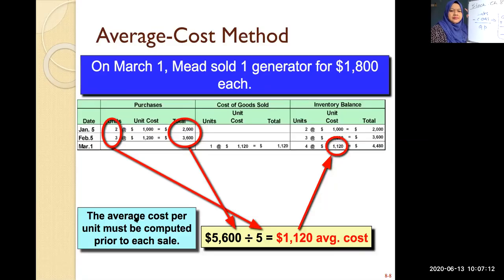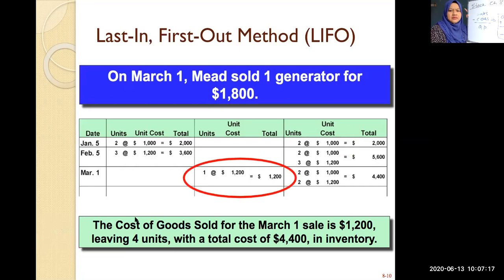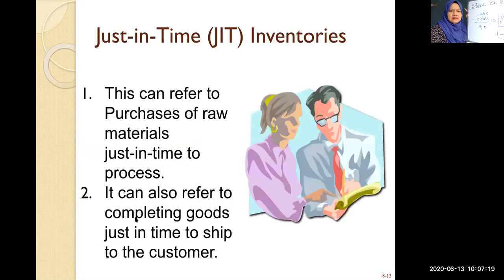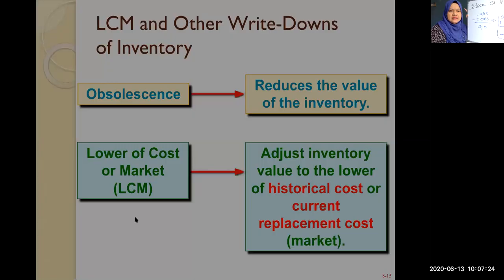Okay, first in, first out here, line 4 is the, where is the physical inventory? Okay, here, I think it's here.